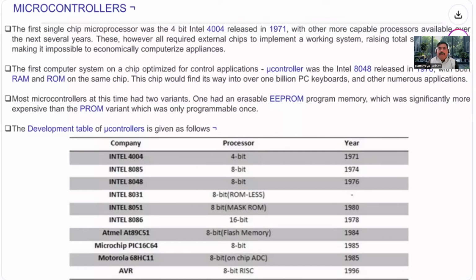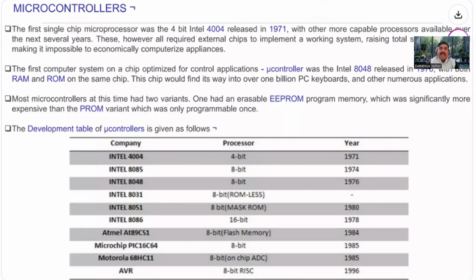memory related parameters. So the next development in the microcontroller was the addition of memory, like RAM and ROM. The next development was the Intel 8048, which contains the RAM and ROM memory in a single chip.